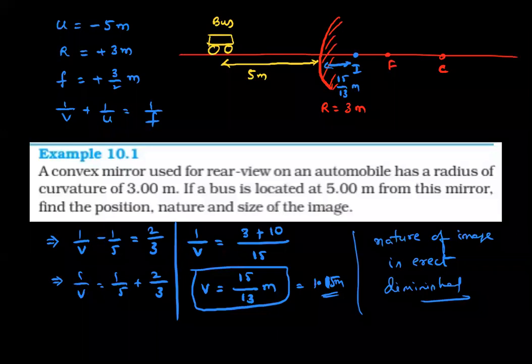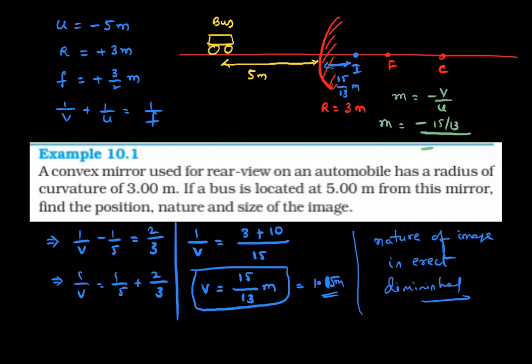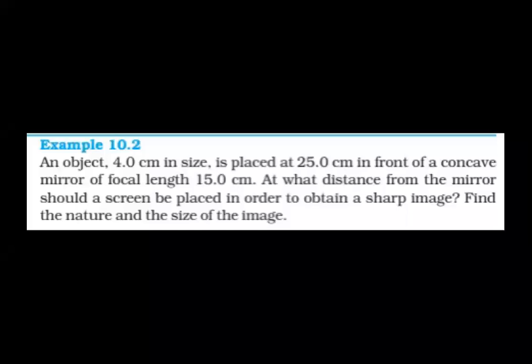Here we can also calculate magnification. The magnification is m equal to minus v by u. That is m equal to minus 15 by 13 divided by minus 5. Then it will give plus 3 by 13 as the magnification. Here magnification is positive. That's why we can say virtual, erect, and diminished. This is the answer to the question. Next question.